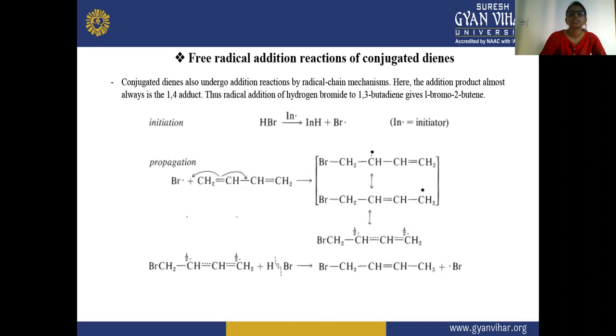1-bromo-2-butene, the 1,4 product. So here you can see the initiation. In this reagent the homolytic fission will occur, and after that it reacts with this reactant. So there is a formation of this 1-bromo-2-butene.